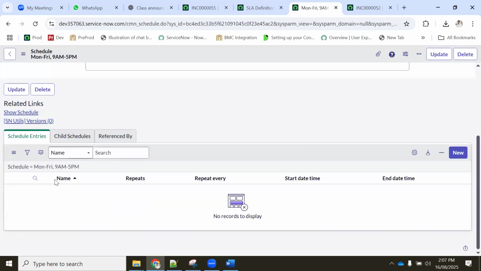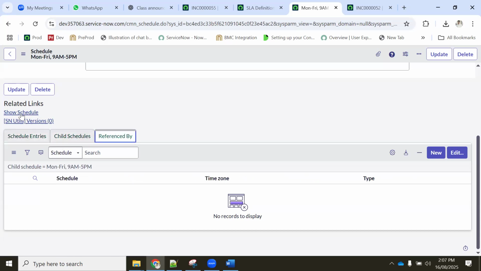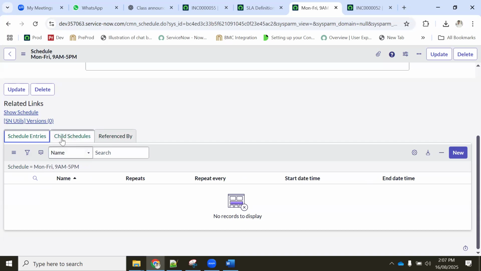So once you save it, you will immediately get the child or linked forms, correct? So these are called related links. What is that? These are called related forms. Related forms are this one. This is called related links. This is related forms. Okay. So now in this you got two things. One is schedule entry. The other one is child schedule. Okay.